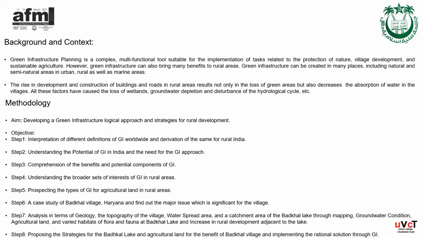Then the fourth step is to understand the wider sets of interest of green infrastructure in rural areas. Then the fifth step is to understand green infrastructure for agricultural land in rural areas. Then the sixth step is the case study that I have done, that is of Bhatkal village, and finding out its major issues. Then the seventh step is the analysis of topography, geology of the village, groundwater condition, agricultural land, water spread area of Bhatkal lake, increase in rural development adjacent to the lake, and varied habitats of flora and fauna of Bhatkal lake. Then finally, step 8, implementing the rational solution through green infrastructure and proposing the strategies for the Bhatkal lake.